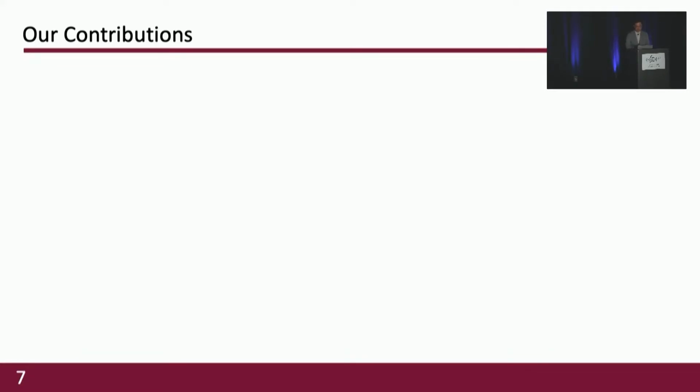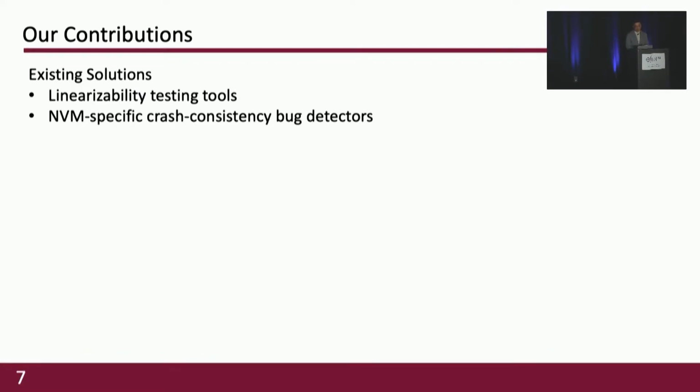This slide shows our contribution. Existing linearizability testing tools do not consider crash and recovery semantics, and NVM-specific crash consistency testing tools either require user-defined custom oracles or are limited to single-threaded NVM programs.